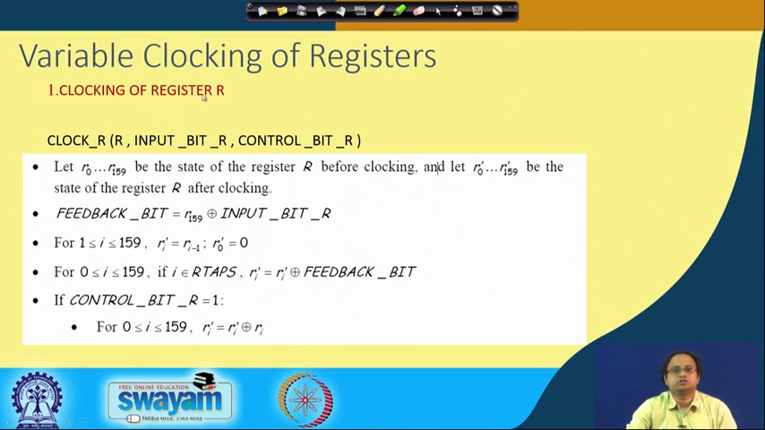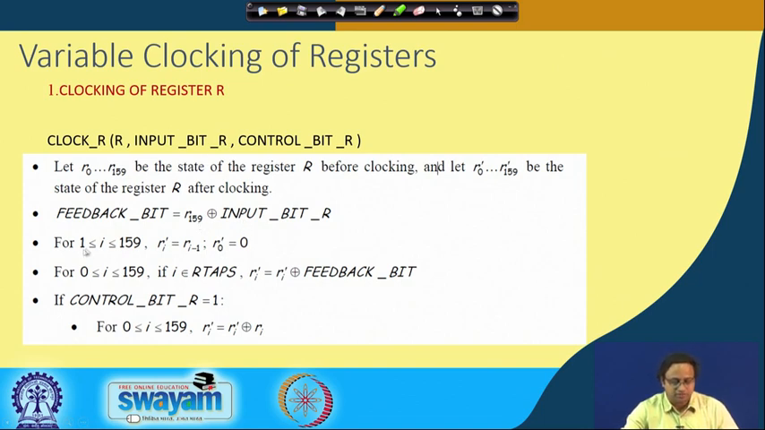First, let us look at the clocking of the registers R and S, starting with register R. The parameters are input bit R and control bit R. R0 to R159 are the states of the register R before clocking, and after clocking they are denoted as R0' to R159'. Note that they are 160 bits in length. The feedback bit is calculated by XORing R159 with the input bit R signal. That means you are either toggling R159 or passing it as it is.